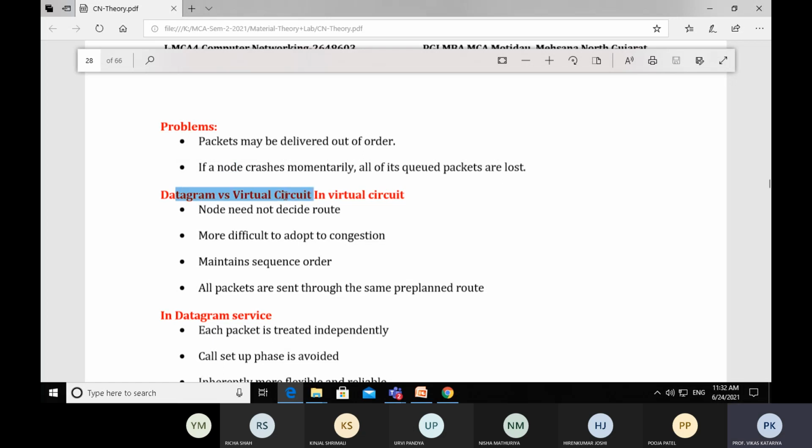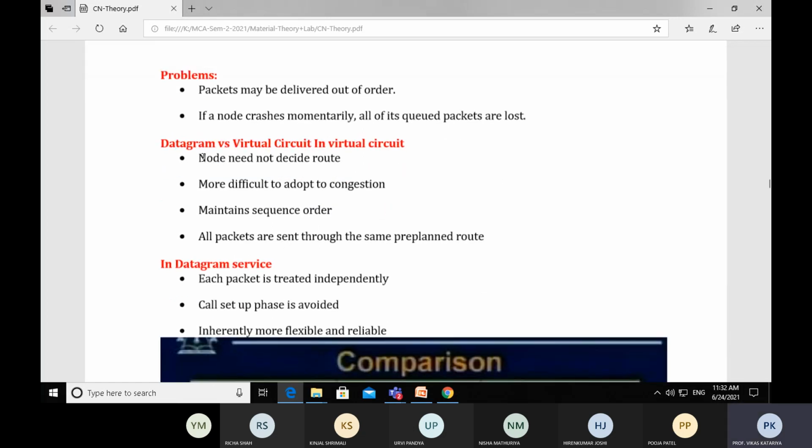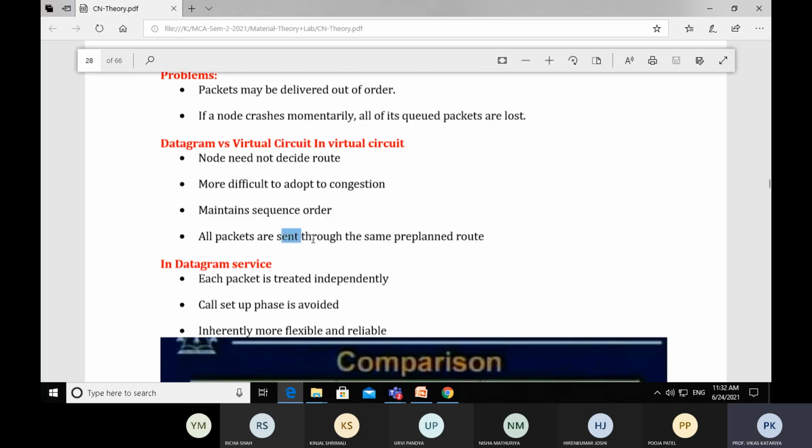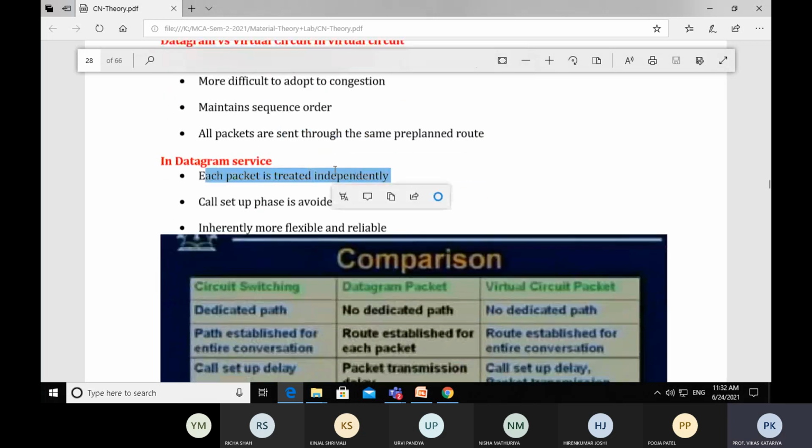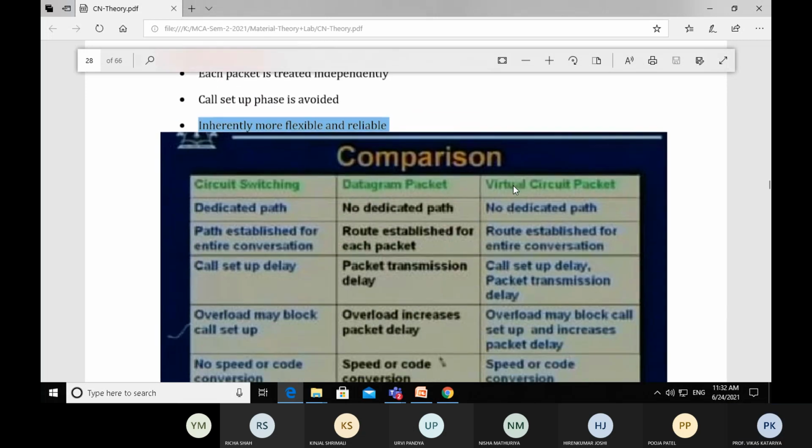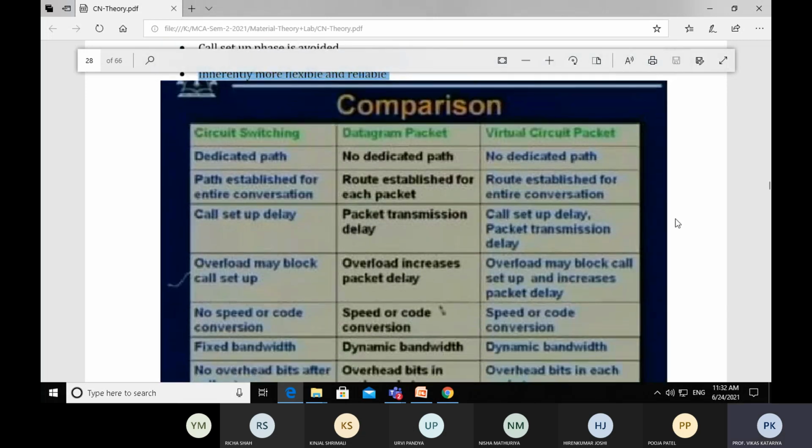Now, datagram versus virtual circuit approach. In the virtual circuit approach, the node need not decide the route, it is more difficult to adapt to congestion, it maintains sequence order, and all packets are sent through the same pre-planned route. But in the datagram service, each packet is treated independently, the call setup phase is avoided, and it is inherently more flexible and reliable. Now here we have given some comparisons. We have three different modes for delivering packets: circuit switching, datagram approach, or virtual circuit approach.